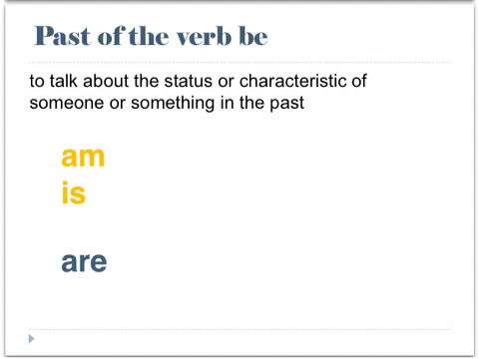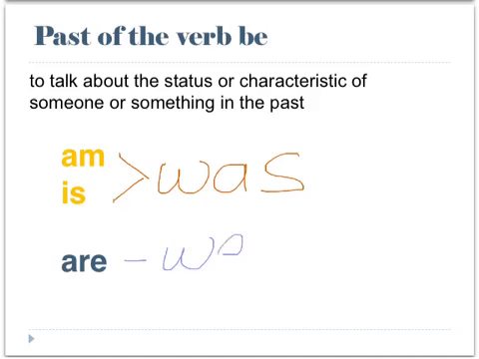To make the past of the verb be, we use was or were. Am and is become was, and are becomes were. We use these to talk about the status or characteristic of someone or something in the past. They were true, but they are not true now.